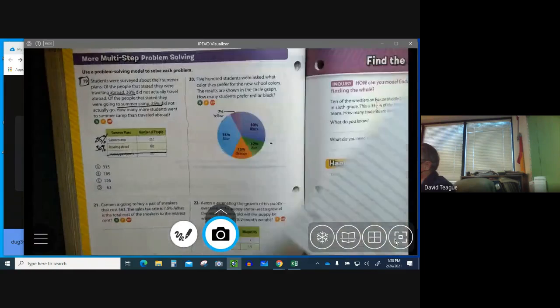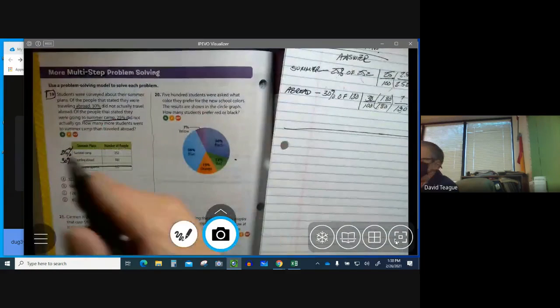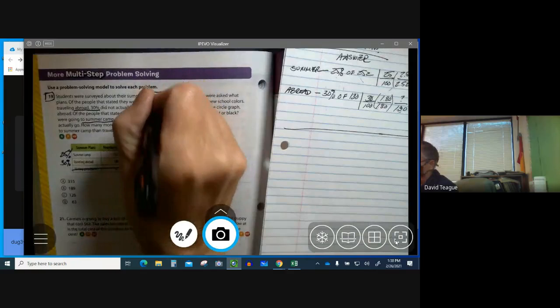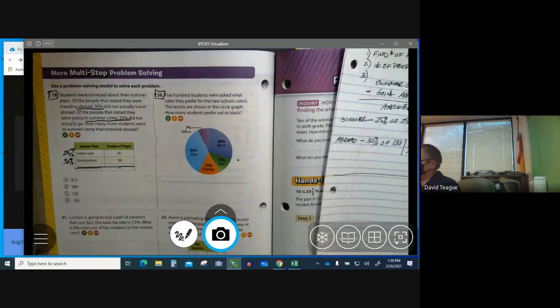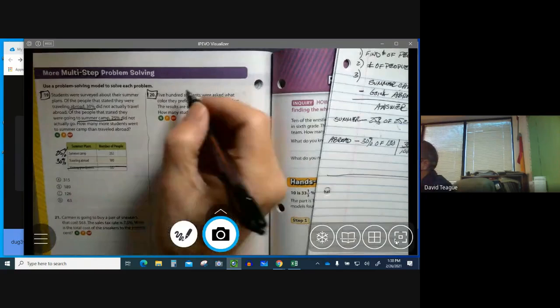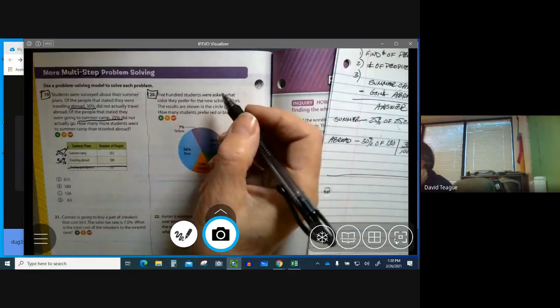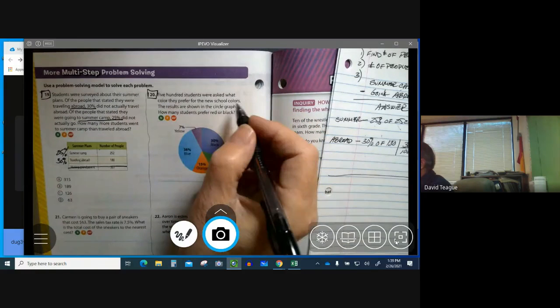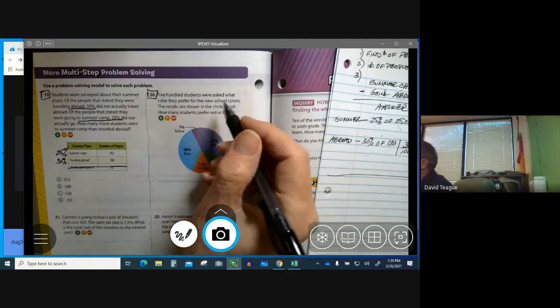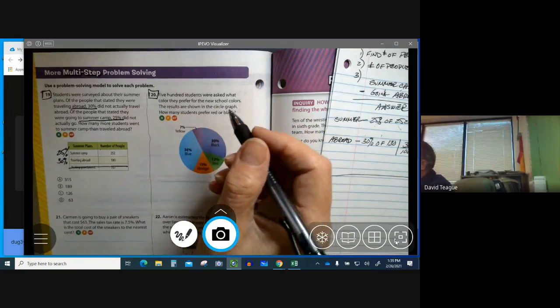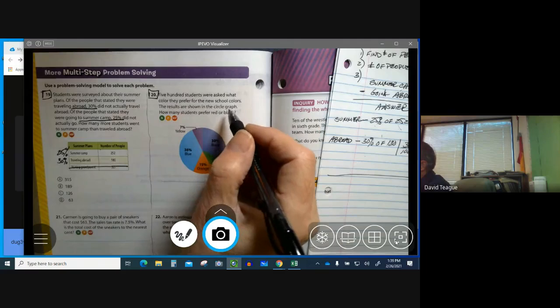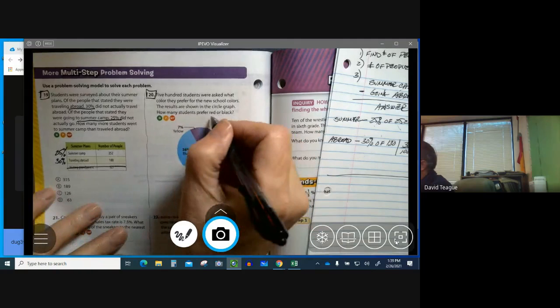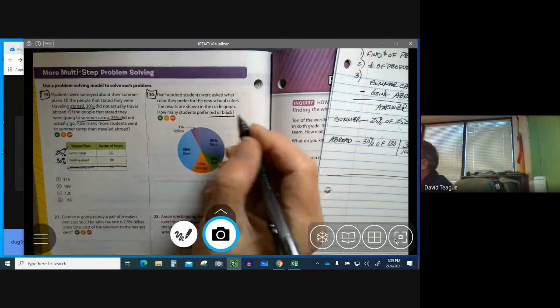Okay, so let's look at number 20. I think I have enough room. Okay, it says 500 students were asked what color they prefer for the new school colors. The results are shown in the circle graph. How many students prefer red or black?